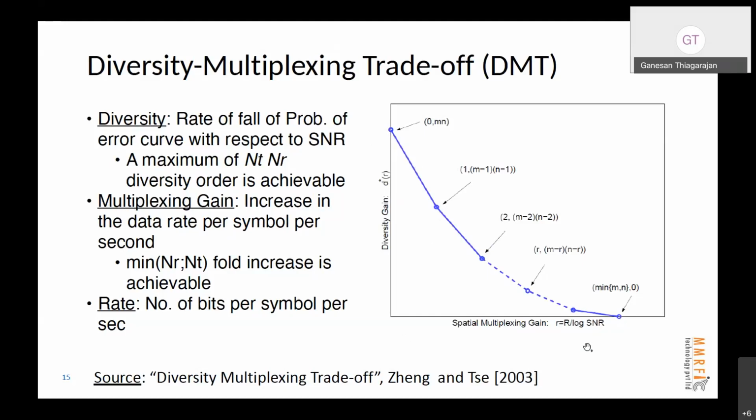So what will I do? If I am close to the base station, it can figure out my SNR is good, so it will switch the mode to this. If I am far away at the cell edge, it will know I am far away, so it will switch to this. So there are codes available at each operating point, right? And depending on my spatial multiplexing gain, which is called the number of layers in 3GPP, depending on the number of layers I'm using, I'm going to choose a different type of coding for each user.